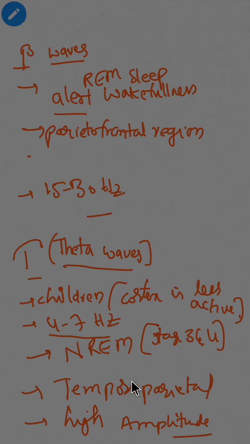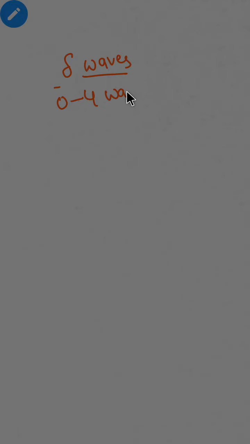Then moving to delta waves. The frequency is 0 to 4 Hz. These are also recorded in deep sleep, that means in stage 3 and 4 of non-REM sleep.